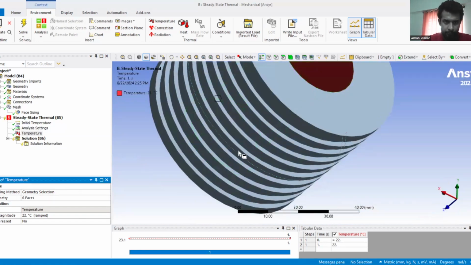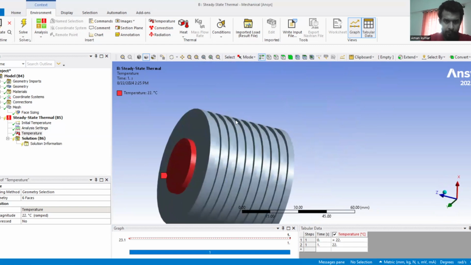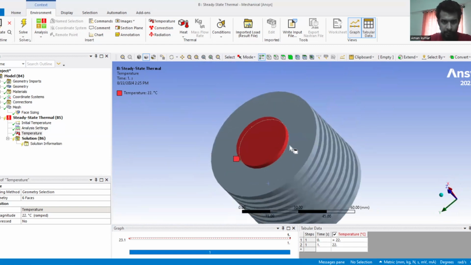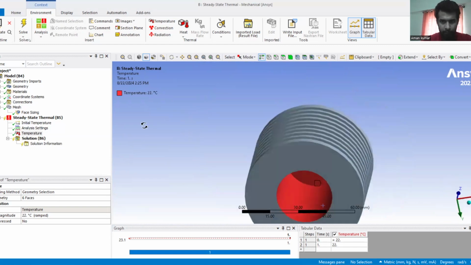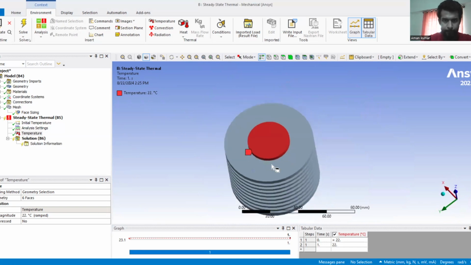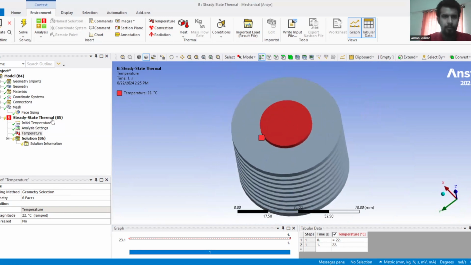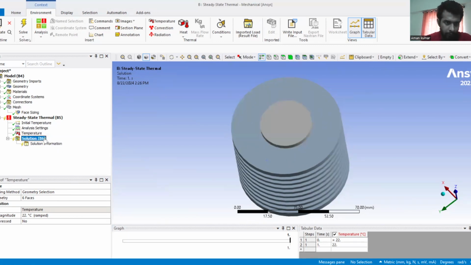Now say apply. In the red color, we can see the temperature is applied on this face, inner as well as outer. Now we have given the boundary condition. Now we'll go for the solution.